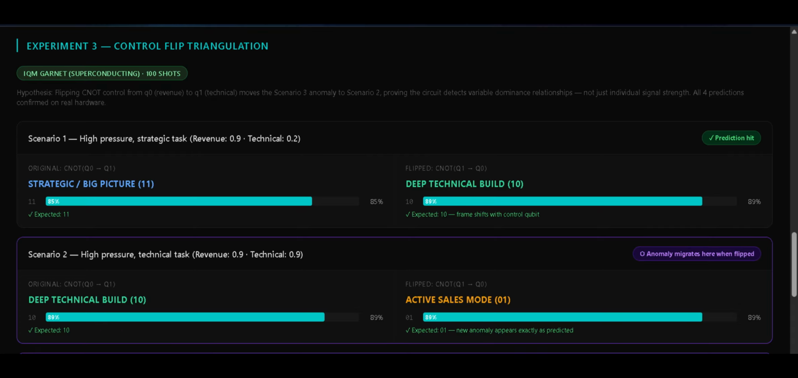Original circuit, deep technical build at 89%. That's the expected result. Nothing unusual. Flip the control qubit and it collapses to active sales mode at 89%. A new anomaly appearing in the exact scenario predicted at the exact confidence level predicted. This was run on IQM Garnet real hardware, not a simulation.